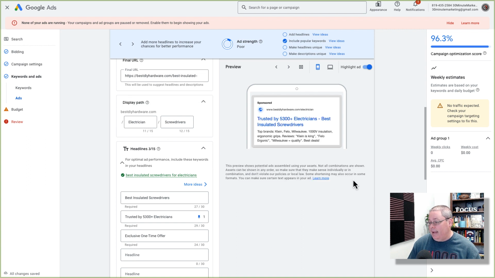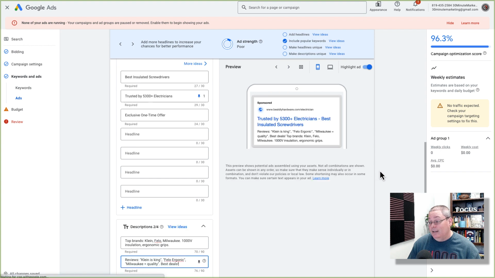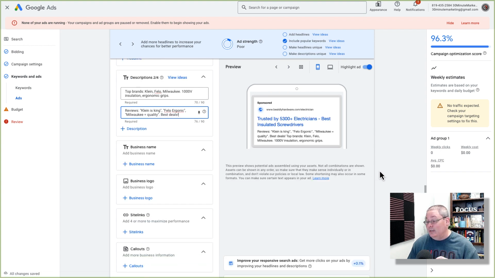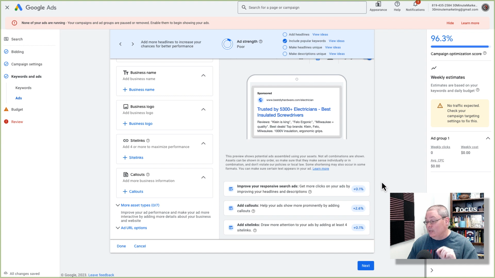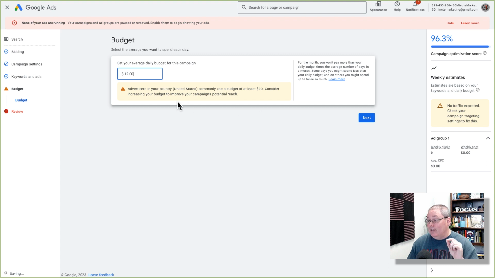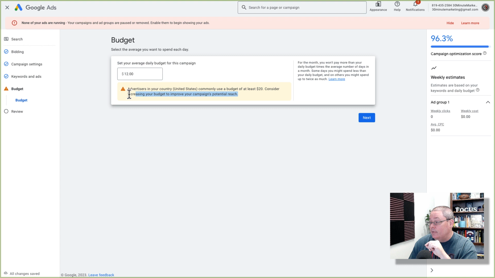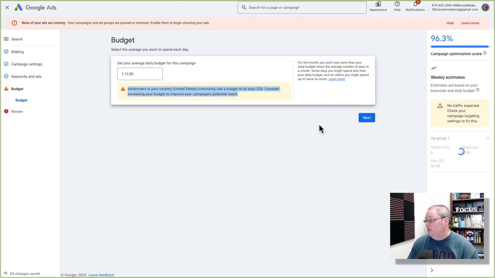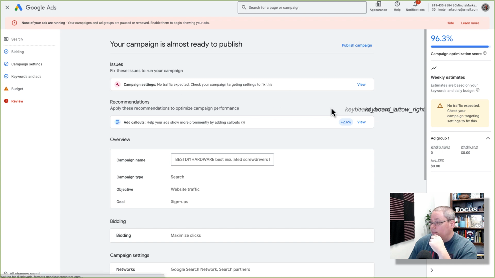Now we have the display path. And these are all things, again, following anything that you're trying to do to generate traffic, anything you're doing to build a business online, you're going to have to walk through these steps. And when you're frustrated and you're like, this isn't going to work, advertisers in your country commonly use a budget of at least $20. Increasing, of course, they're going to say increase the budget. Okay, we're just going to go ahead and leave that at $12.